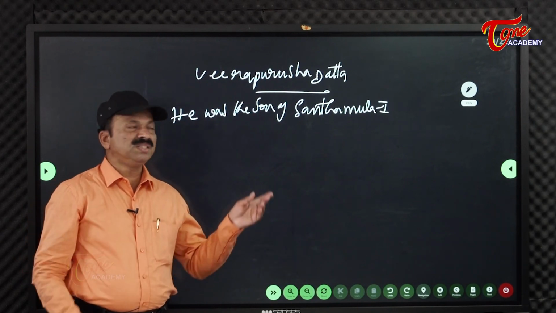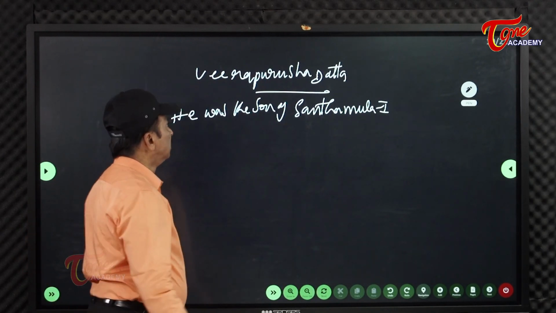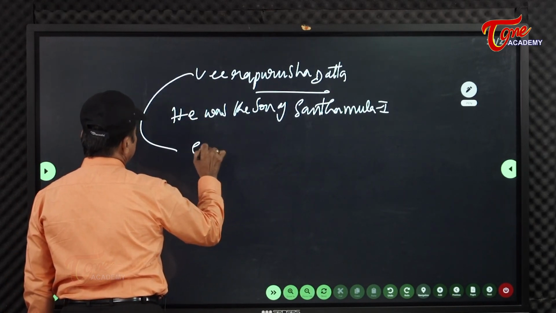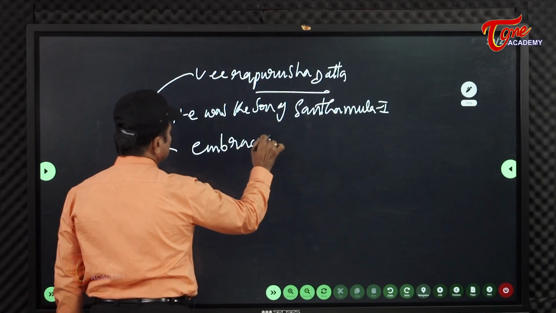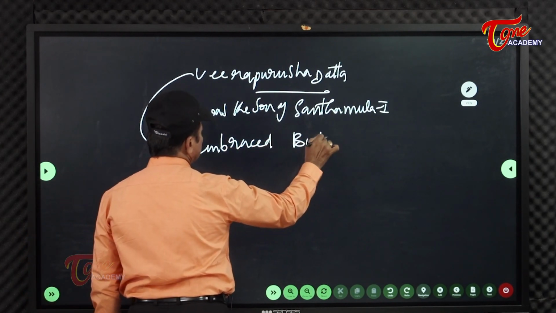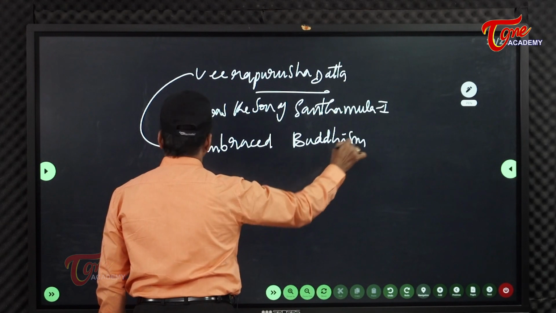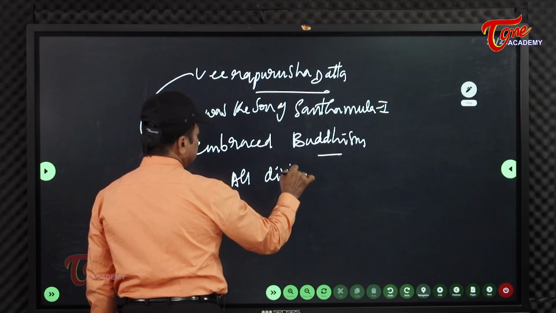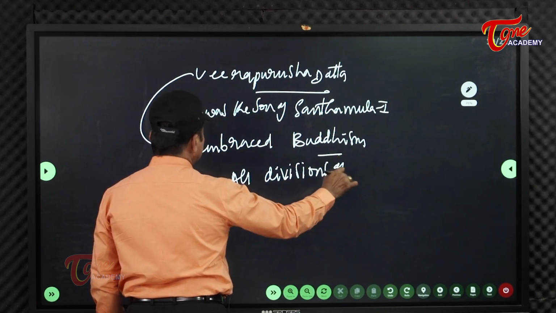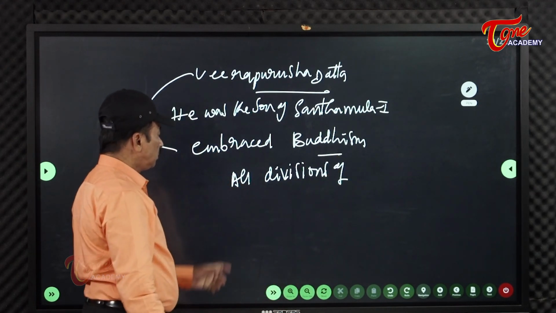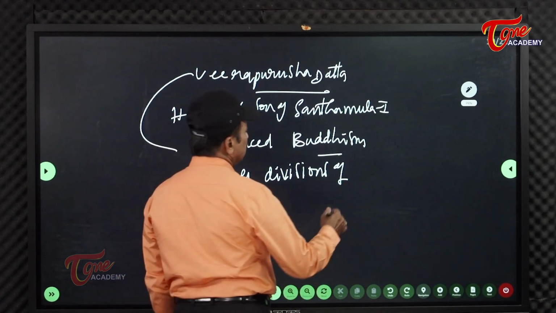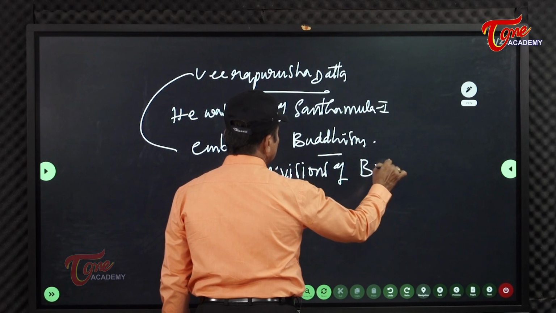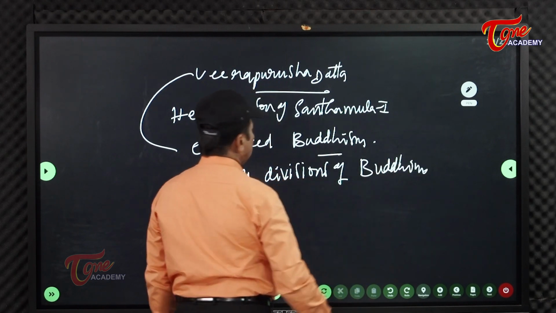He embraced Buddhism, and all divisions of Buddhism developed here.